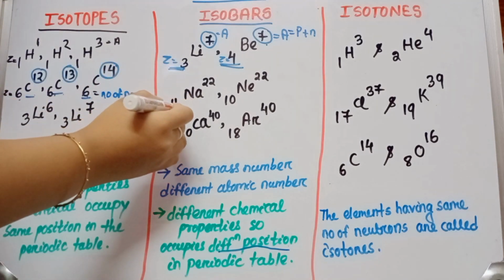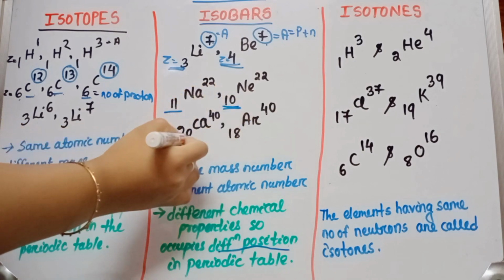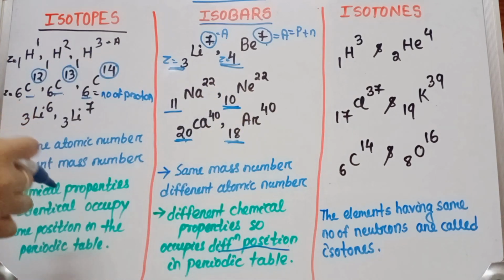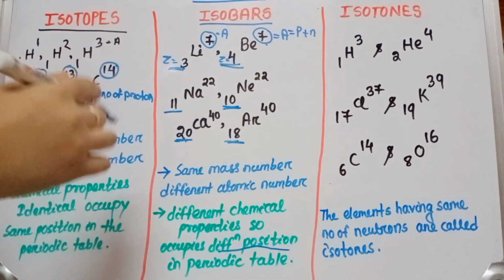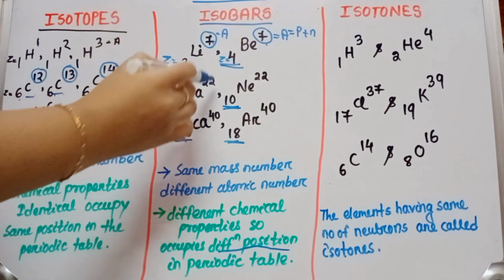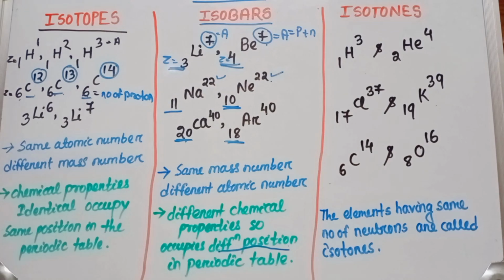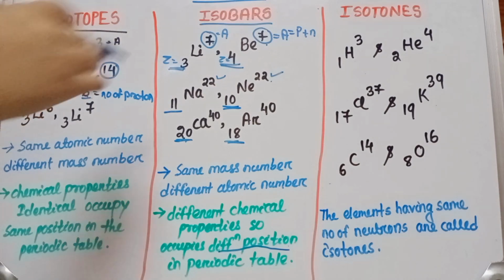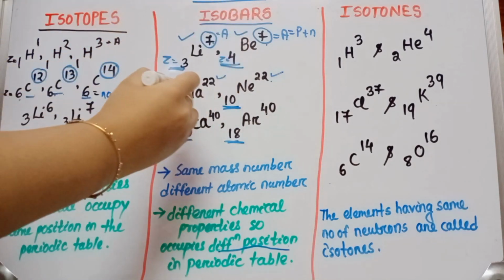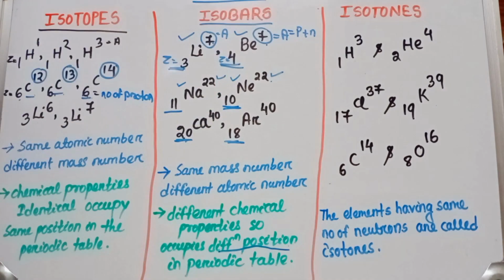Here, student, the atomic number is different. But as we take the sum of number of proton plus neutron, that is same. That means the mass number is same. And these two elements have different properties. Also, they have different position in a periodic table.